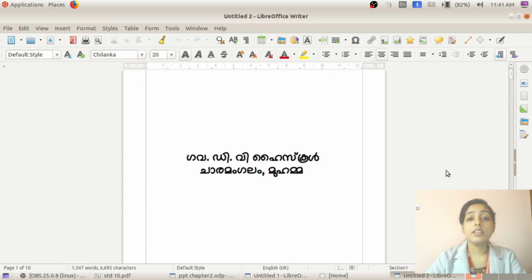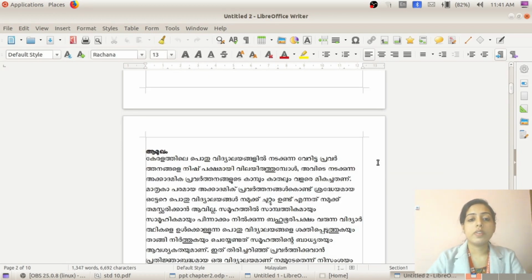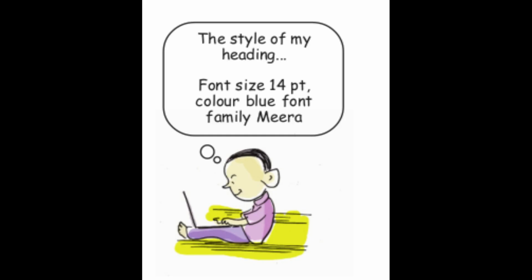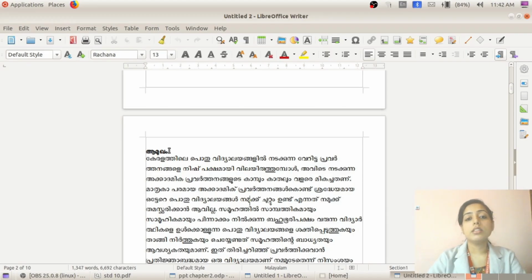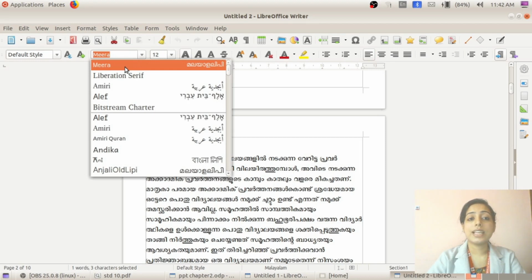And the first activity is making headings attractive. So we can apply color and size as per your textbook, page number 20. Here you can see in a box the style of my heading: font size 14, color blue, font family Meera. So we can apply this to the heading, this heading, Amugam. First of all, you must select the heading. Whenever you are going to apply any formatting technique, select that word or that paragraph. So select the heading. Here from the font family, select Meera.